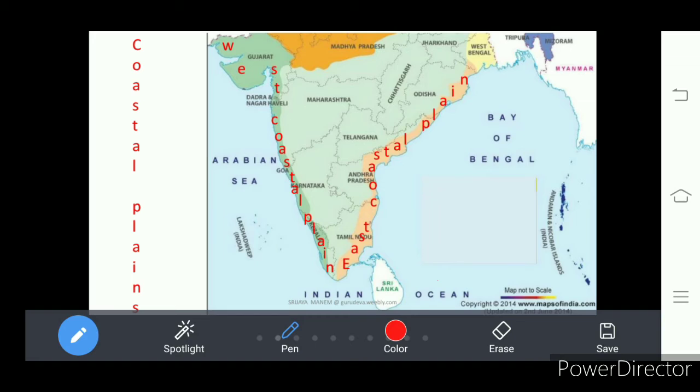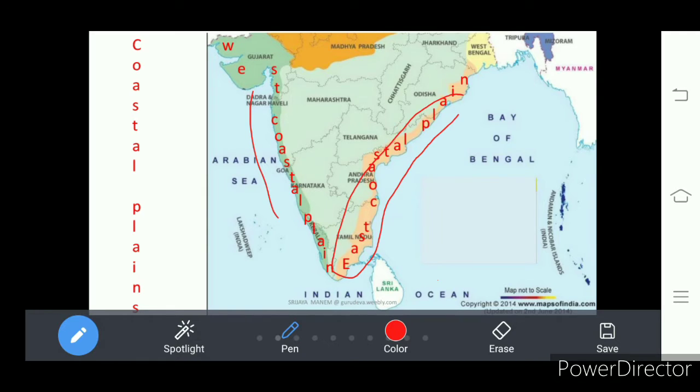Which sea? Arabian Sea. So these are also called Arabian plains. And eastern coastal plains are near to the Bay of Bengal. So these are called Bay of Bengal plains.